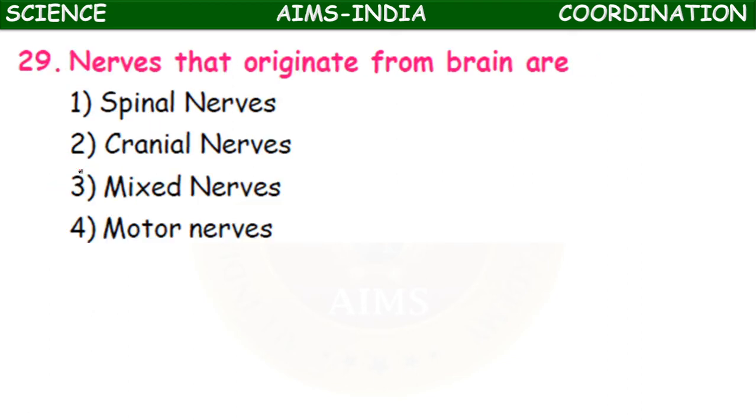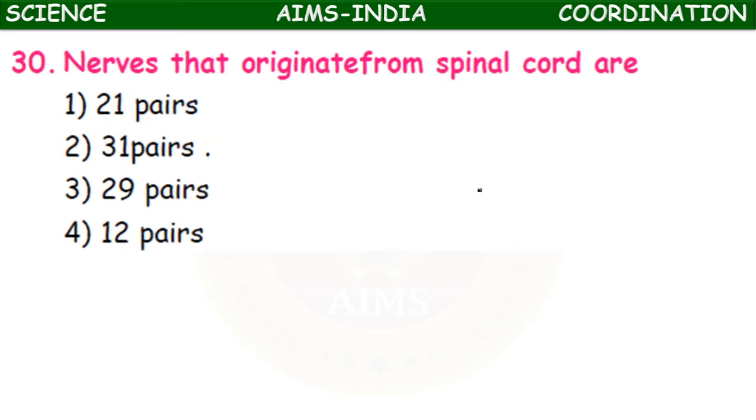Nerves that originate from the brain are called spinal nerves, cranial nerves, mixed nerves, motor nerves. The nerves that originate from the brain are called cranial nerves. The nerves that originate from the spinal cord are called, actually here also the same question, but how many pairs of nerves, the question is wrong. So there are 31 pairs of spinal nerves.